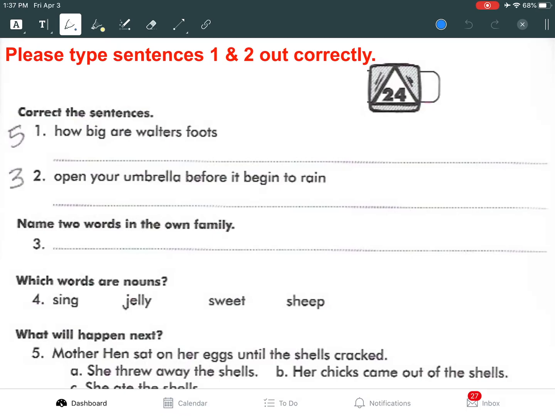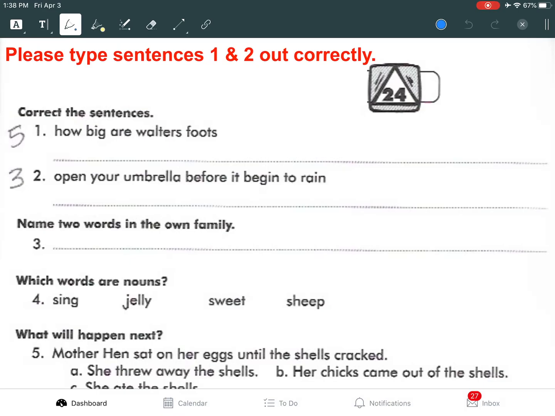So we have our DOL for today. As you might notice at the top of the screen, there is a new set of instructions in red. Excuse me, I still have a cough. It says, please type sentences 1 and 2 out correctly. So you could just type them out. Me personally, I think I might want to go through and find my mistakes first before I type it, but it's up to you how you want to do it.